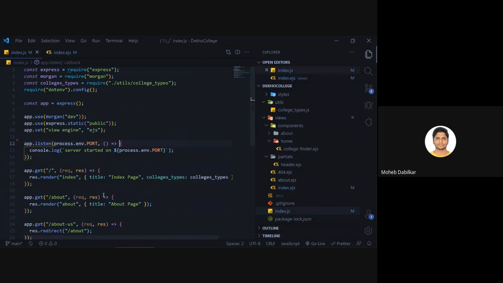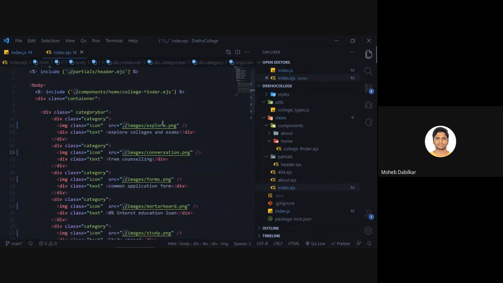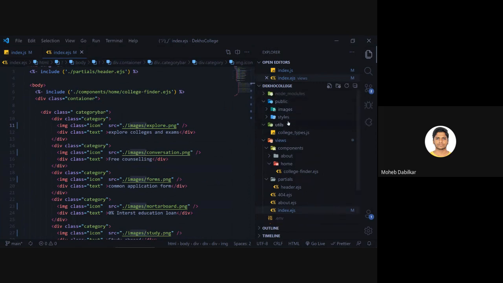Okay, so over here if you see we have done that. Yeah, we said express.static and then we set the name of the folder, so we have said public. So whenever it finds a dot slash and it is not rendered from the server, then it knows that it is present inside the static files folder, inside the public folder.